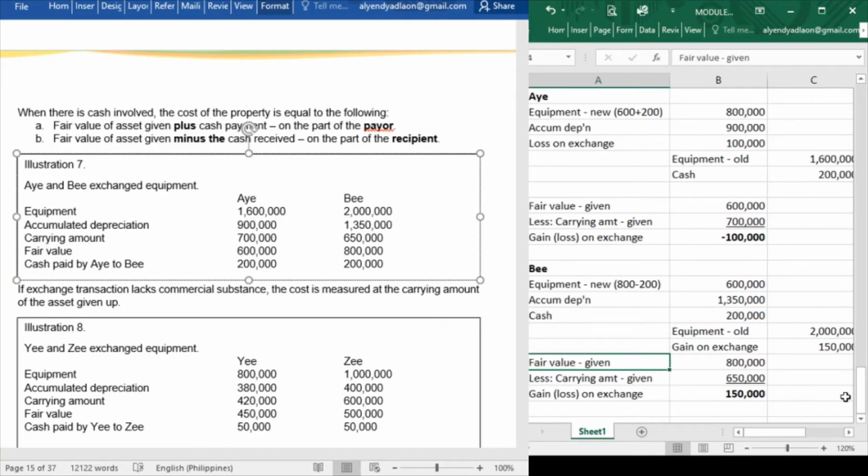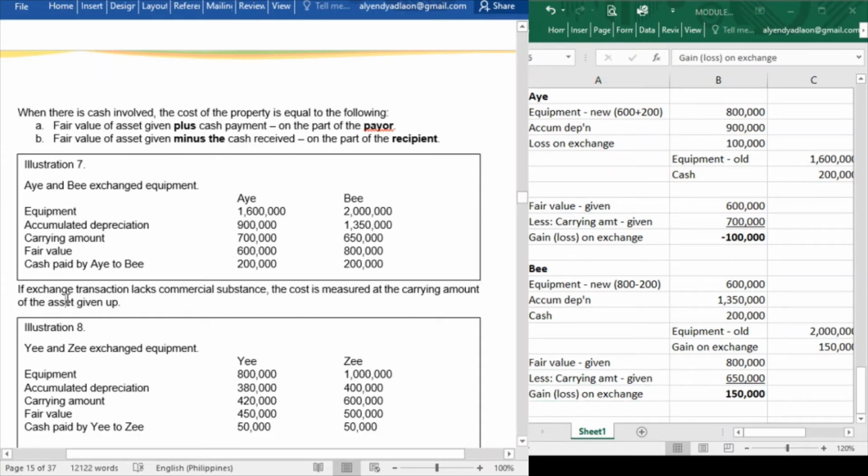Let us check if our journal entry is balanced. 600 plus 1,350 plus 200, that is 2,150. And for the credit, 2 million plus 150, that is still 2,150. So this is our exchange transaction. Alright, now next, let's proceed.